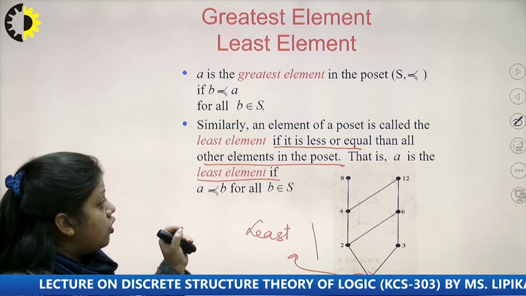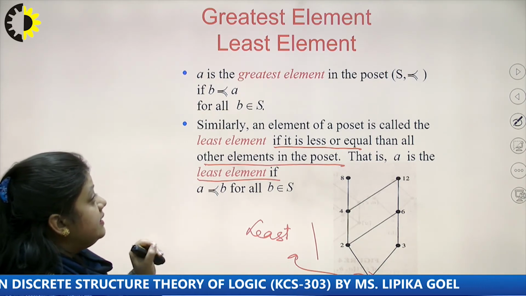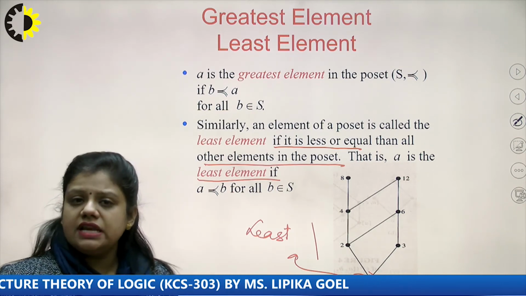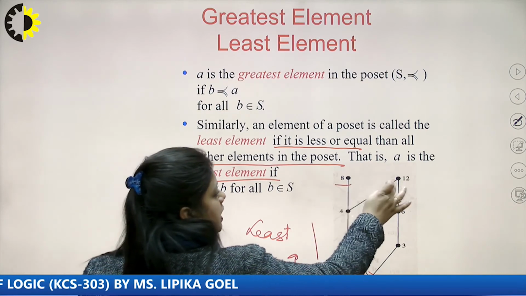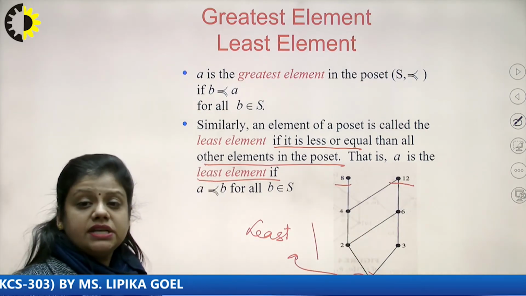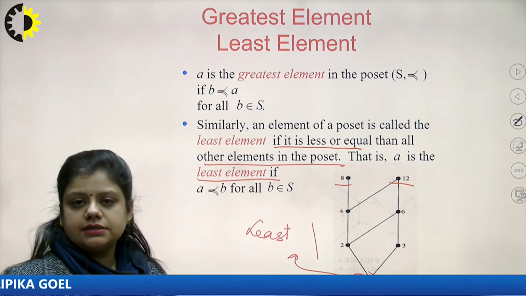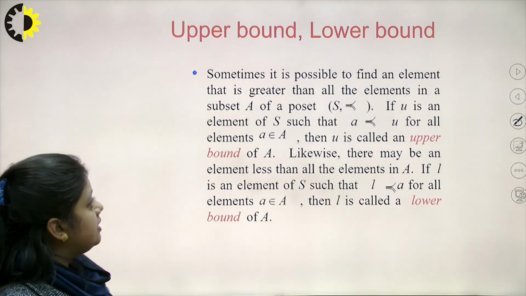If I talk of the greatest element in the poset, is there any element that succeeds all the elements in the set? No. Why? Because although 8 and 12 are the maximal elements, there is no single element that succeeds all the elements in the set. Therefore, it does not have a greatest element, but it has a least element.